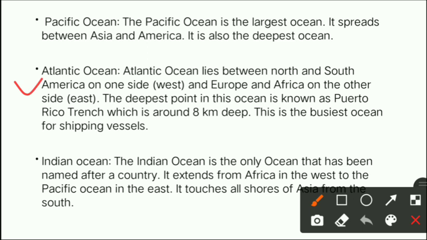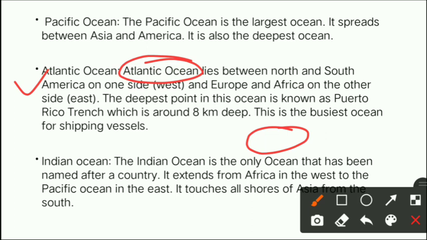Coming to the second, which is Atlantic Ocean. Atlantic Ocean lies between North and South America on one side, which is your western side, and Europe and Africa on the other side, which is your eastern side. It means that Atlantic Ocean is at the center.